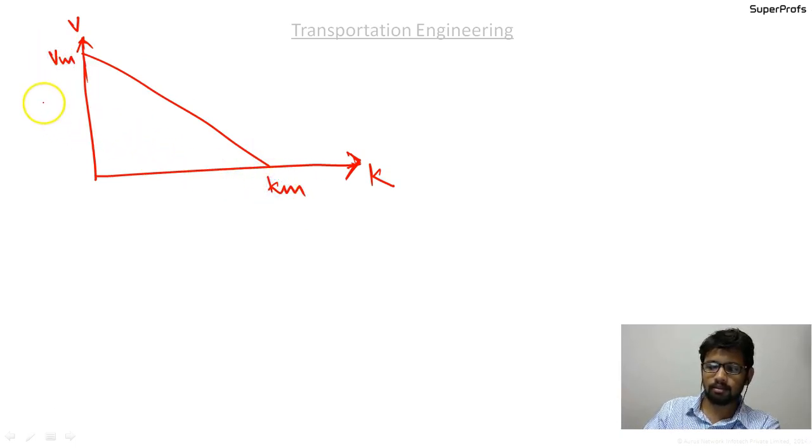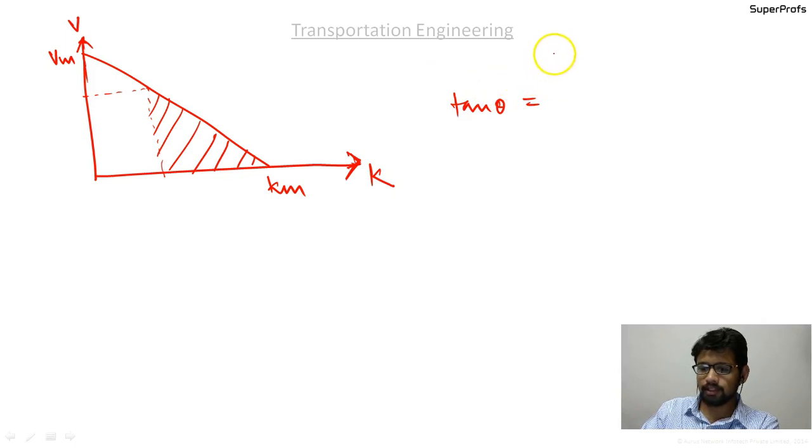It is of this kind. If you consider tan theta, it will be equal to V max upon K max. So here is the theta.